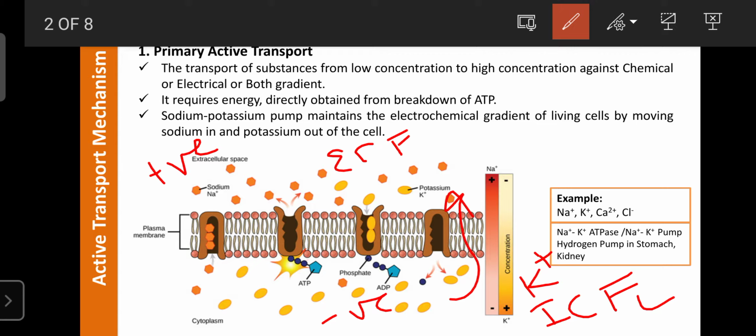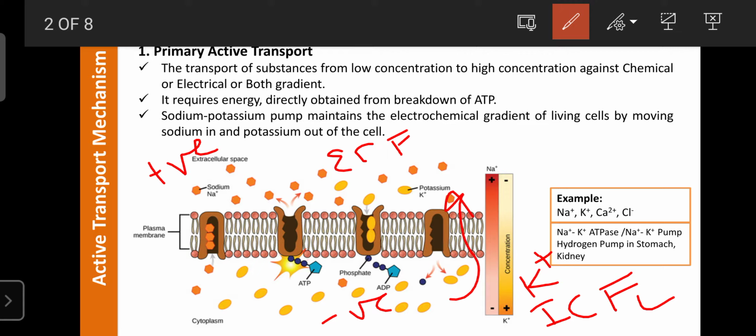The primary active transport is helpful for the movement of sodium from inside to outside and outside to inside, as well as the movement of potassium outside the cell as well as inside, and also calcium and chloride. So sodium, potassium, calcium and chloride are moved from the extracellular fluid into the intracellular fluid, or from the intracellular fluid into the extracellular fluid, by the mechanism of primary active transport.